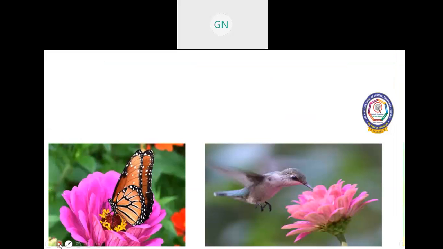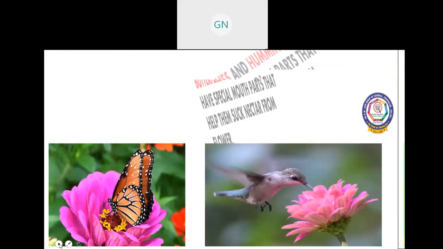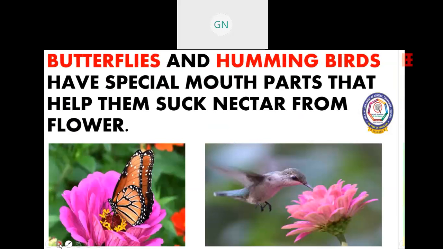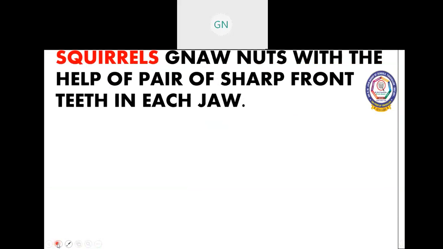The next we are going to see butterfly and hummingbirds. They have special mouth parts that help them suck nectar from flowers. You can see in the picture. Squirrels gnaw nuts with the help of a pair of front teeth.